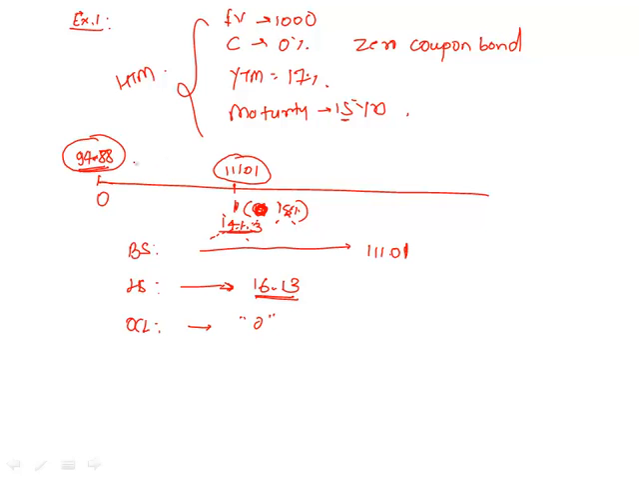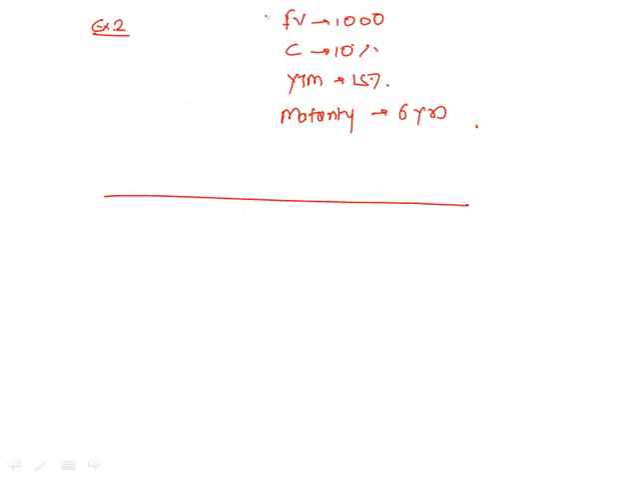Example number 2. Face value 1000. Coupon rate 10%. YTM 15%. Maturity 6 years. This is again classified as HTM. At the end of year 1, YTM is 12%. Find out at what price we should show it on the balance sheet, on the income statement, and of course we know now that there is going to be nothing on OCI.